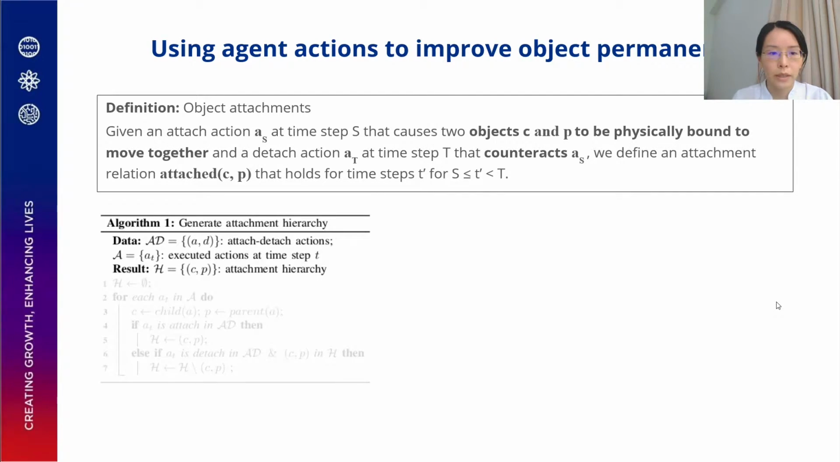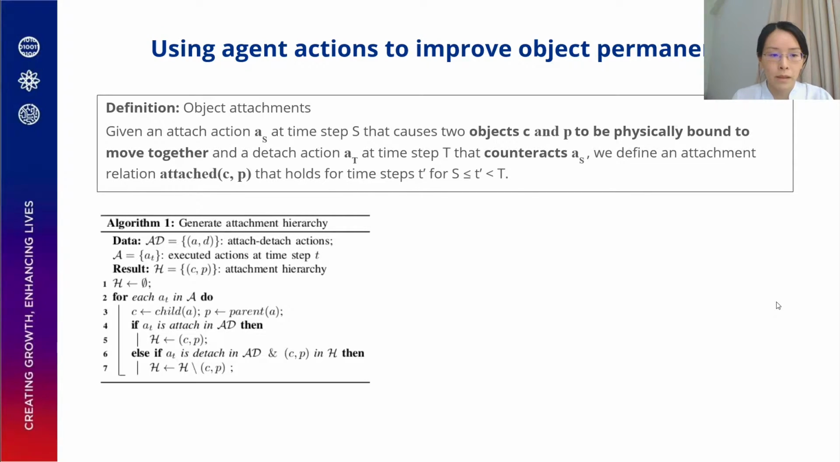We can then generate an attachment hierarchy, which means that given a set of attach and detach actions, a list of executed actions at each time step T, we can generate an attachment hierarchy as shown in algorithm 1. We simply iterate through each action for a time step, and if it is an attach action, we add this relation into our hierarchy. If it is a detach action, then we remove it again.